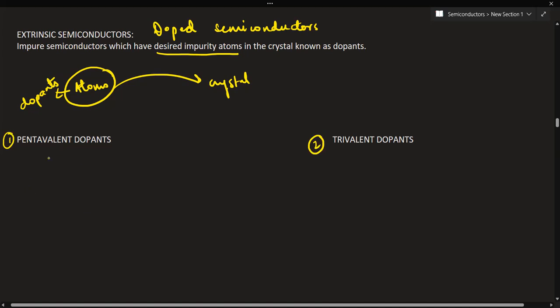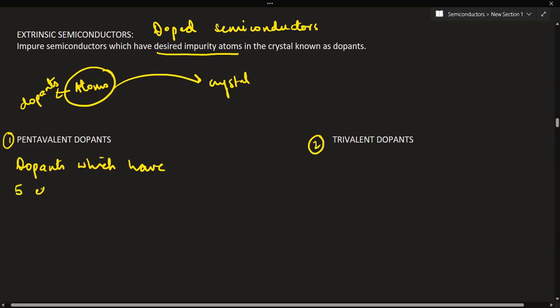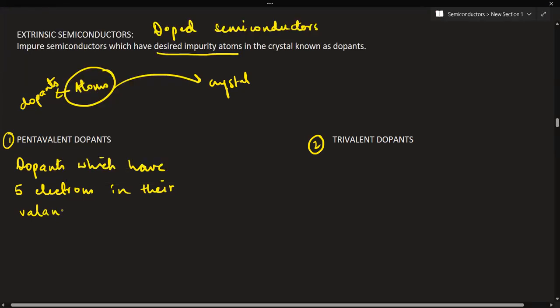See, dopants which have 5 electrons in their valence shell. If you deliberately add any atom which has 5 electrons in the valence shell, then we say those dopants are called the pentavalent dopants.